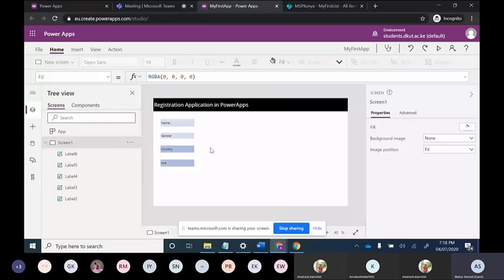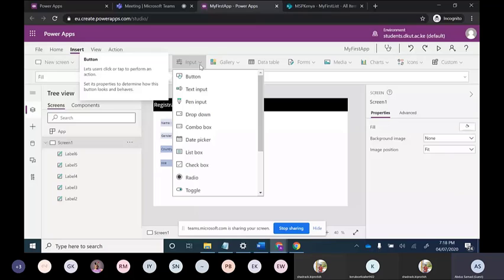Okay, now we don't have any input. How will we put an input? Like name is there, and how will someone put input when this application is given to him or her? Now we are putting the input controls over here. You can see on the top navigation bar, there is one input. We will select this and there is a text input through which we can enter the input.